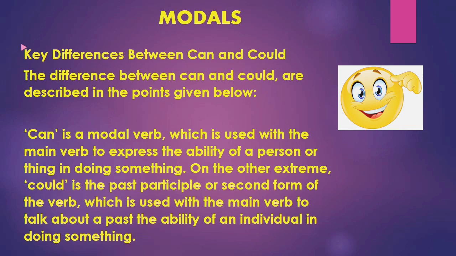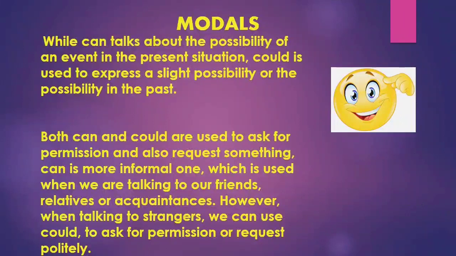So in simple words, can is used to express ability in the present time. Could is the past form of the auxiliary verb can, and it is used to express the ability in the past time. While can talks about the possibility of an event in the present situation, could is used to express a slight possibility or the possibility in the past. So in this case also, possibility in the present situation is expressed by can, and possibility, that too slight possibility, in the past can be expressed by using could.